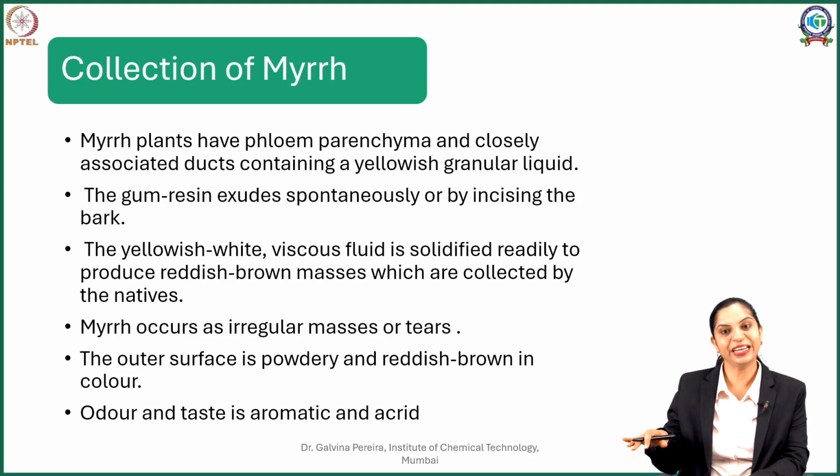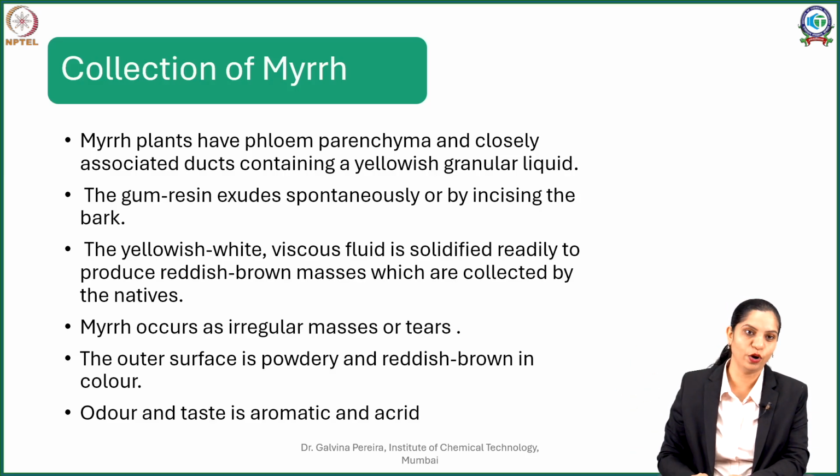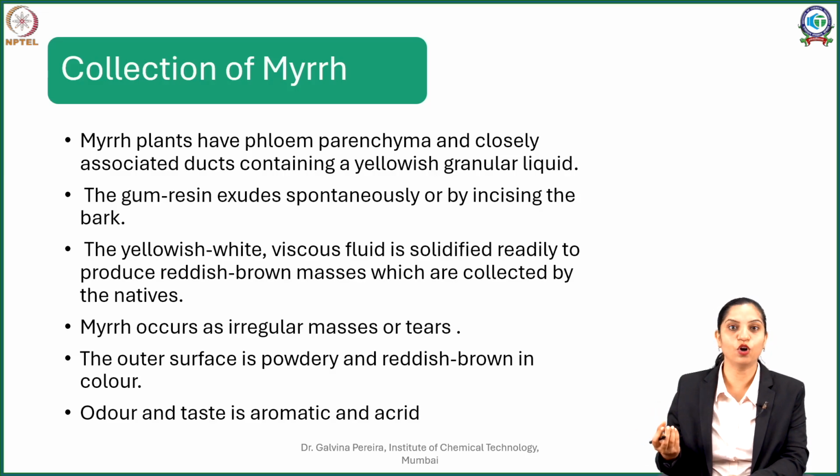The moment you make an incision, a yellow liquid oozes out of it very spontaneously, and that is what is referred to as your myrrh. Myrrh on drying forms what is called a reddish brown mass, which is often collected by natives from the wild plants, but nowadays it is being cultivated for commercial purposes.